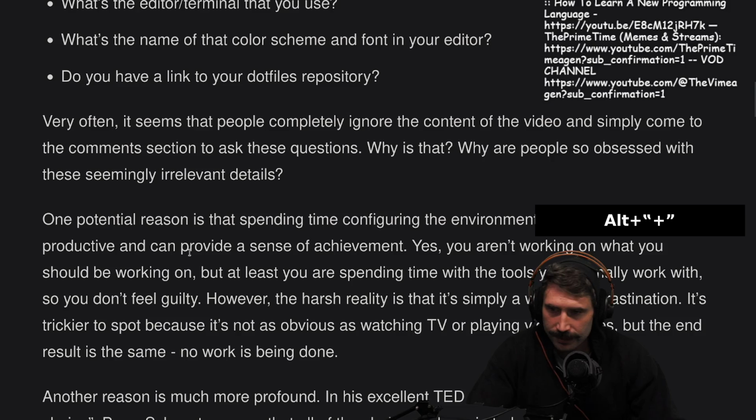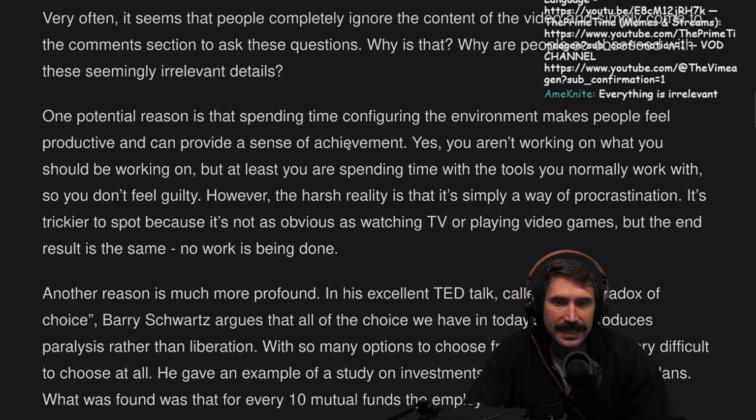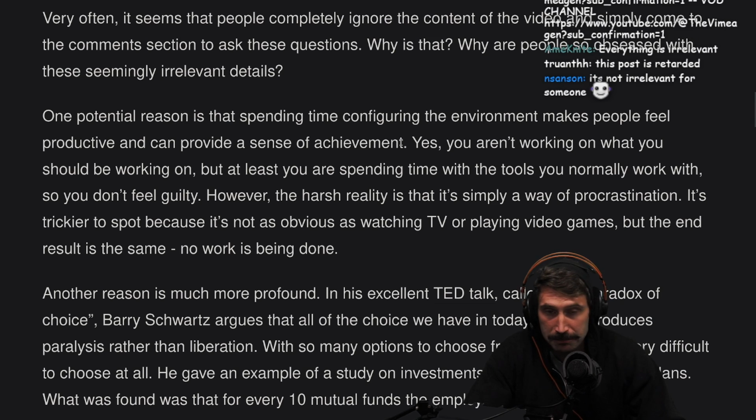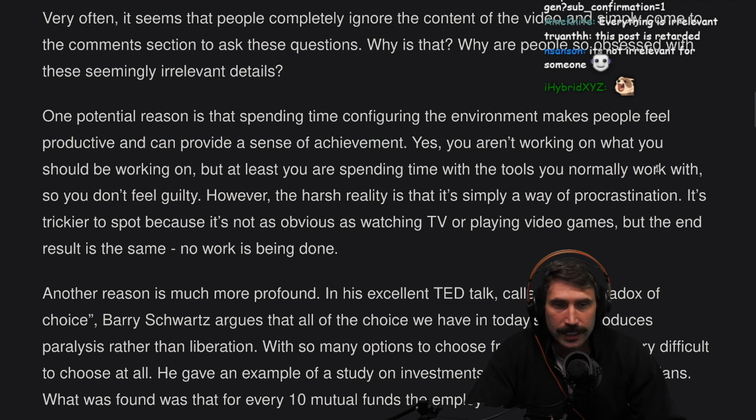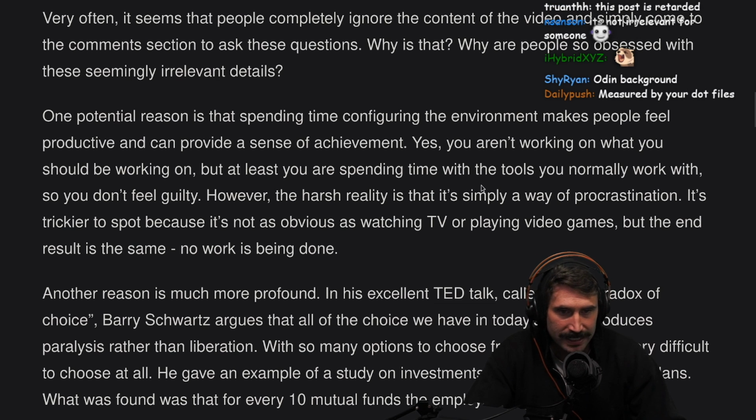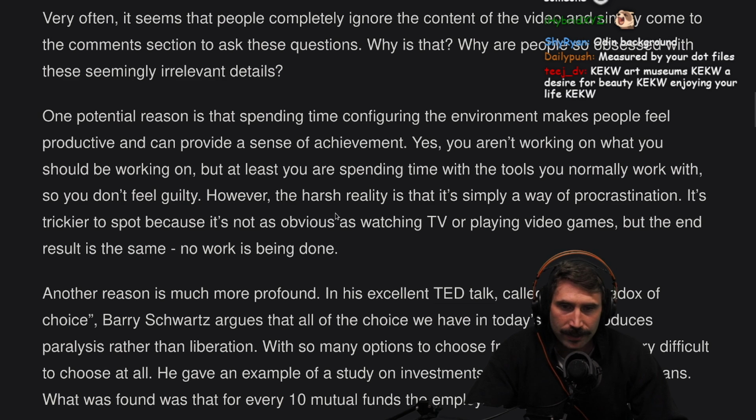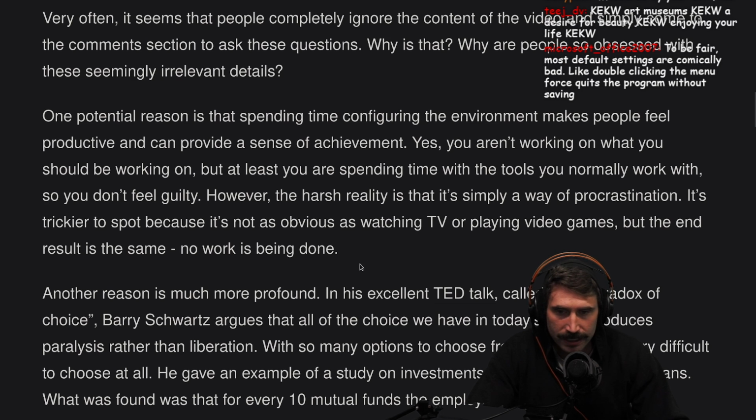And so clearly, one potential reason is that spending time configuring the environment makes people feel productive and can provide a sense of achievement. Fine. Yes, you aren't working on what you should be working on, but at least you are spending time with the tools you normally work with, so you don't feel guilty. That's fine. However, the harsh reality is that it's simply a way of procrastination. It's trickier to spot because it's not as obvious as watching TV or playing video games, but the end result is the same. No work is being done.